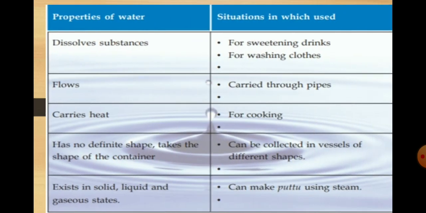Once again I will repeat the properties of water and the situations in which they are used. Water can dissolve substances. It can flow. This property is used in producing electricity. Water can carry heat. It doesn't have any shape and it can exist in three different forms. They are solid, liquid and gaseous form.